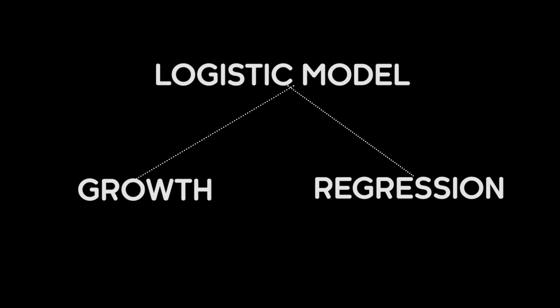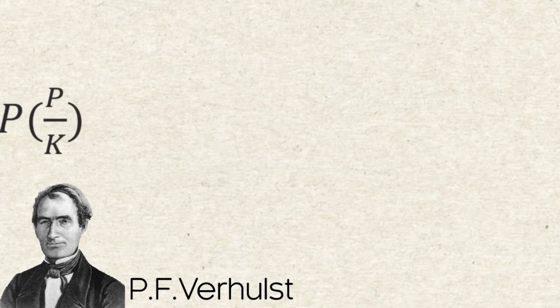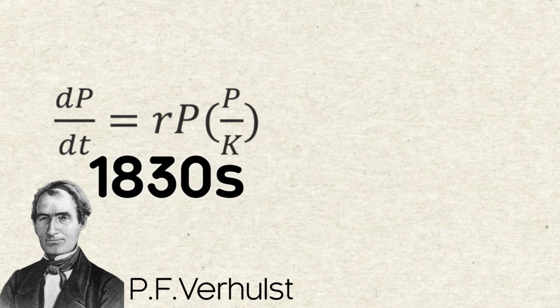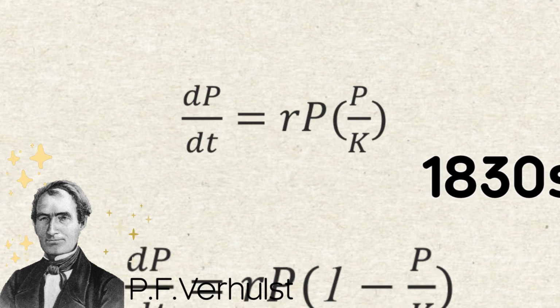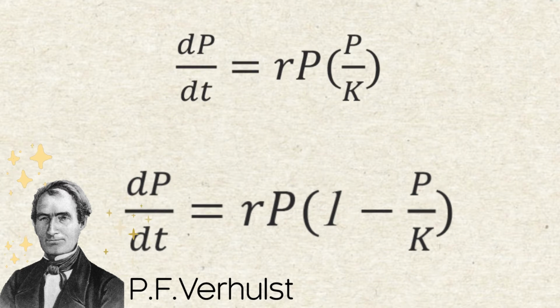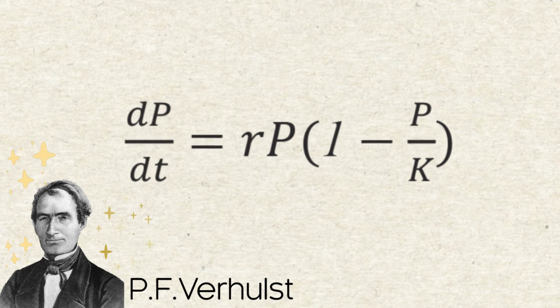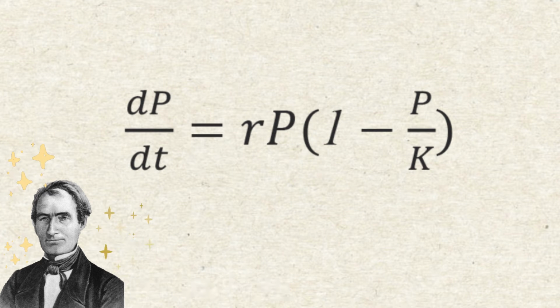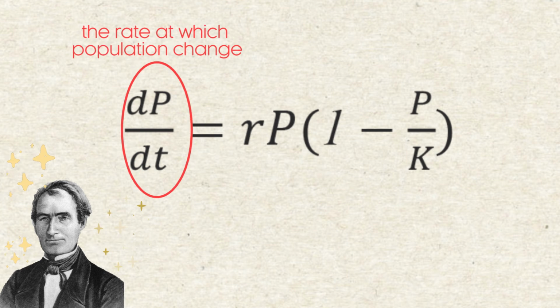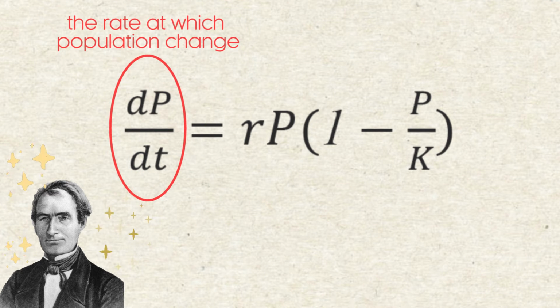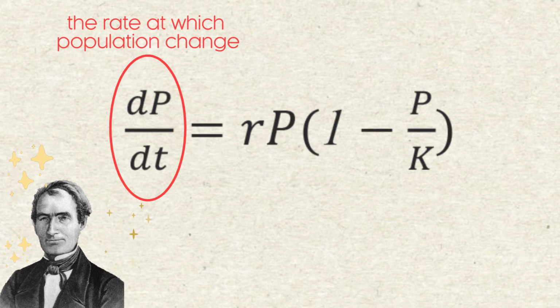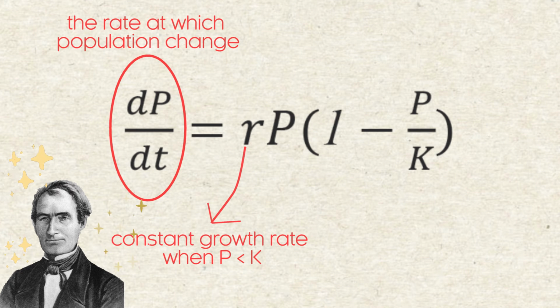First, we'll look at logistic growth. In the 1830s, Quetelet's pupil, Pierre François Verhulst, also a Belgian mathematician, was inspired by him to work on the differential form of the logistic growth equation and studied it in relation to population growth. In Verhulst's model, dP/dt represents the rate that the population increases or decreases and is proportional to the population at time t. r represents the constant growth rate when P is small relative to K.